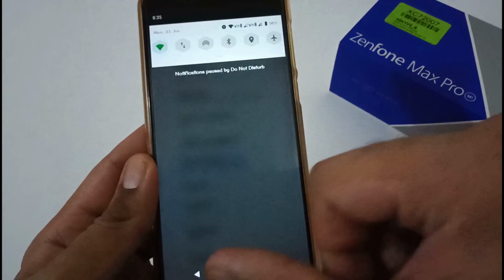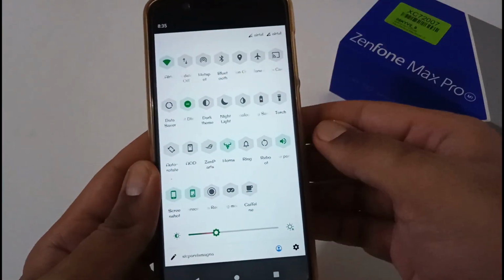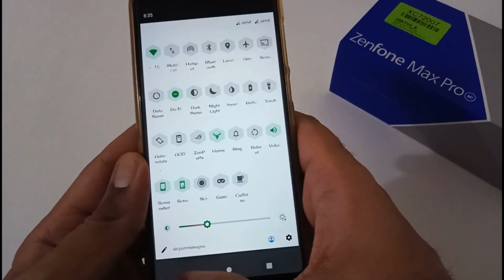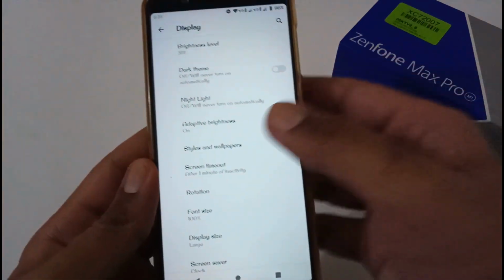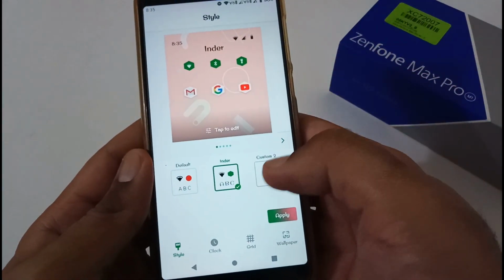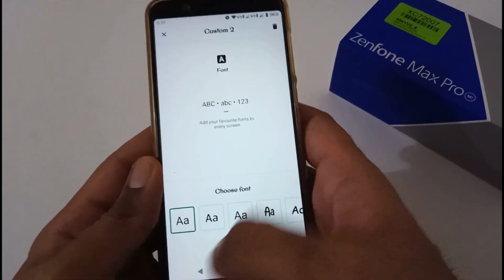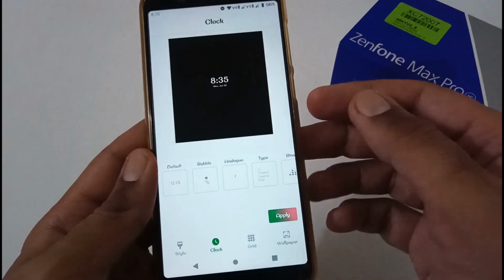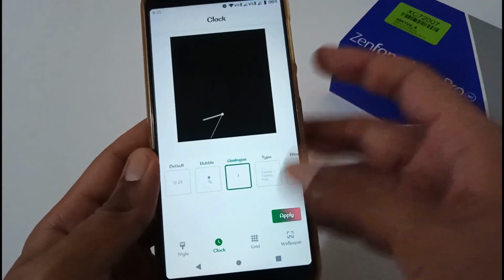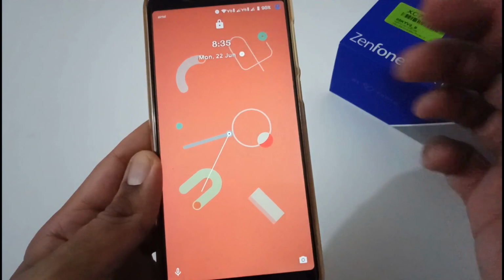Now this is a font which is being applied system wide. Apart from these is the hexagon icon shape. I really like this. You can even try whenever you will be accessing or using this particular ROM. You can create your own by clicking here, and you can choose. Most of the users are aware about this, that's why I'm just skipping this part. Apart from this is a clock sign and so on. Let me select this part and apply it, and let me show you. So this is an analog clock.